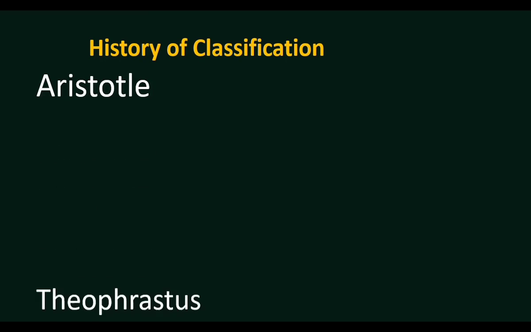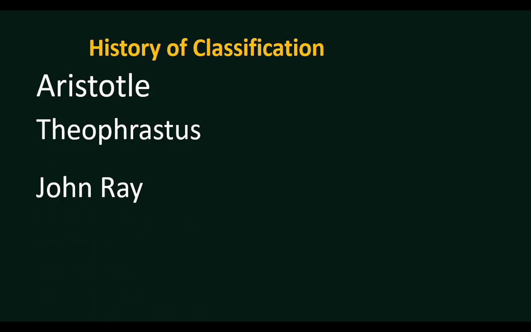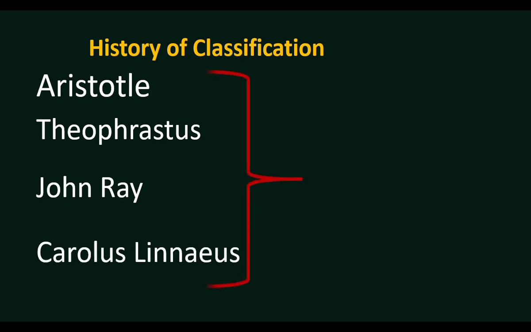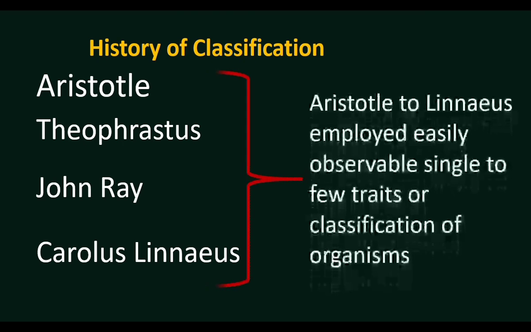In the previous video, while learning the history of classification, we discussed the contributions of Aristotle, Theophrastus, John Ray and Carolus Linnaeus. They considered one or few observable characters. Aristotle to Linnaeus employed easily observable single to few traits. They classified organisms based on few characters. The characters which are seen while looking at the organisms are considered.